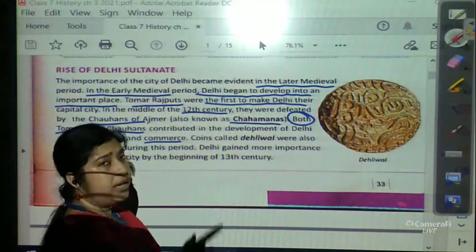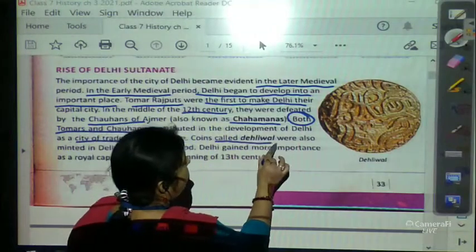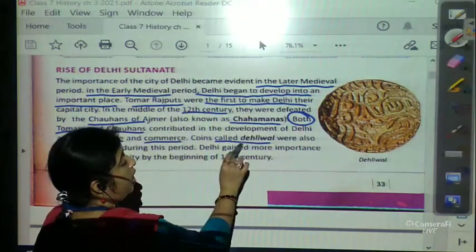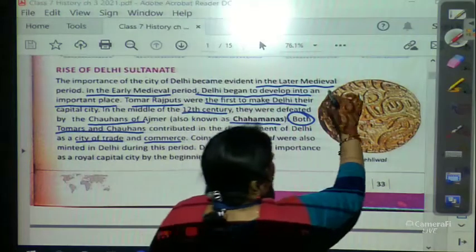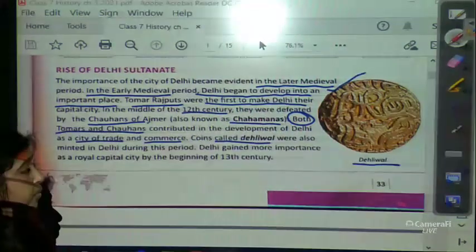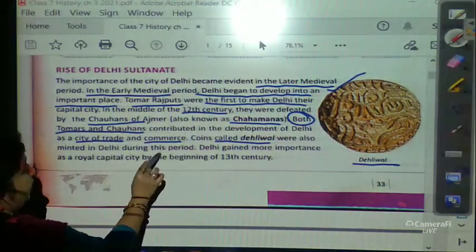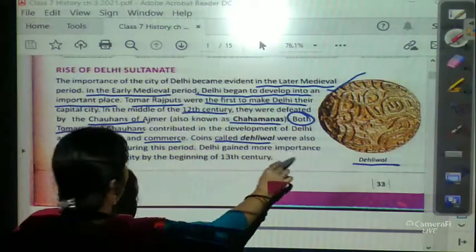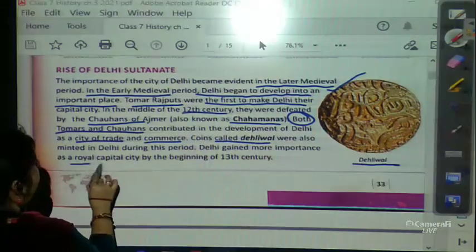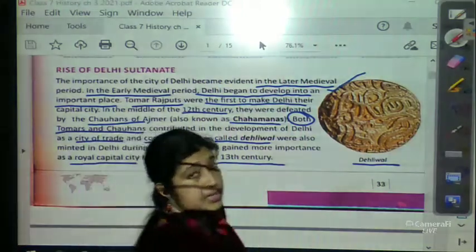The coins they used at that time were called Delhiwal. This is the picture of the coin called Delhiwal. These coins were also minted in Delhi during this period. Delhi gained more importance as a royal capital city by the beginning of the 13th century.